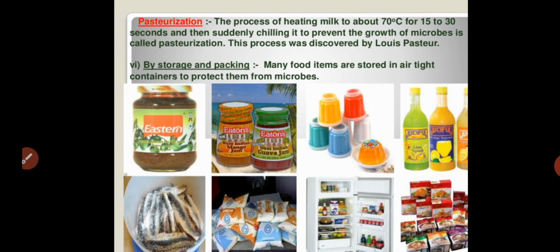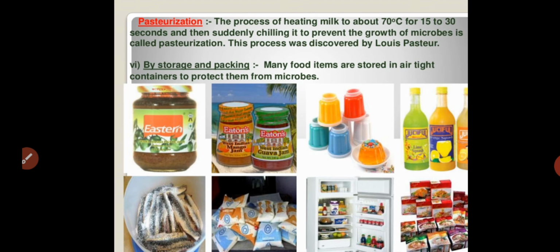What is pasteurization? A one mark question will come in your examination. Pasteurization is the process of heating milk to about 70 degrees centigrade for 15 to 30 seconds, and then suddenly chilling it to prevent the growth of microorganisms.